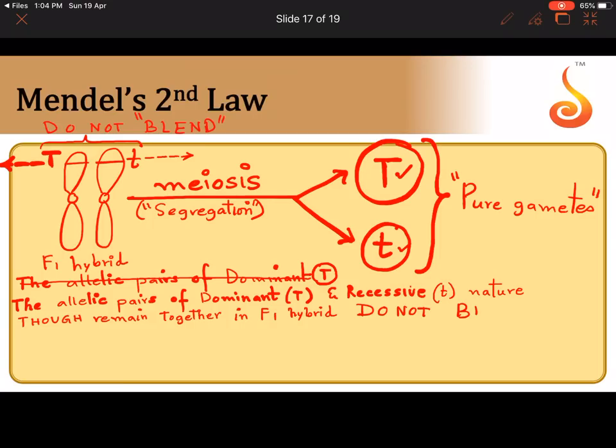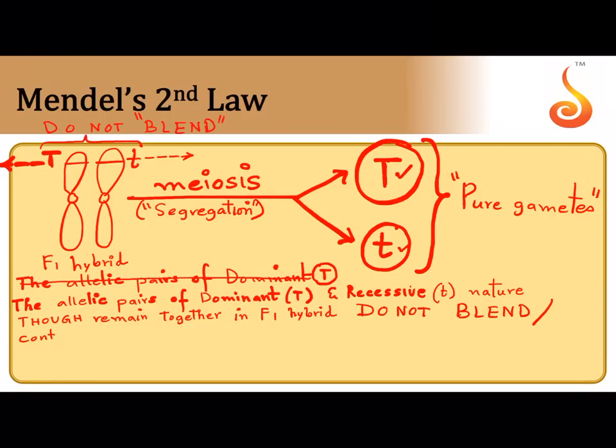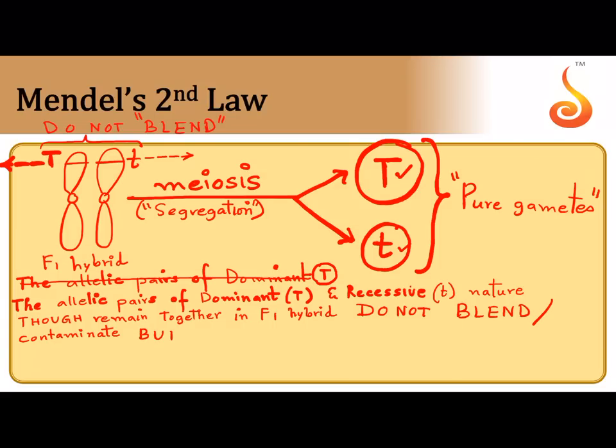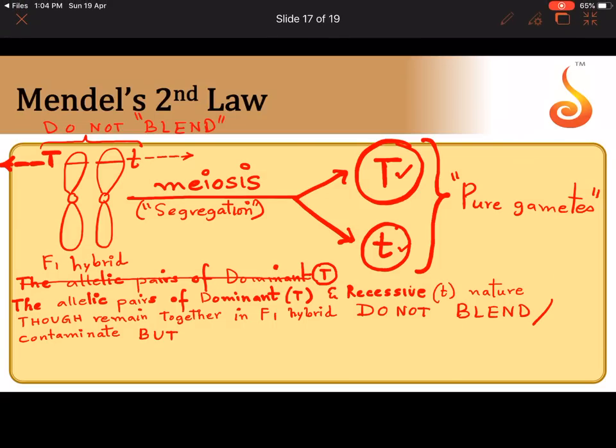do not blend or contaminate. But when do they go away from each other? Faithfully. They say goodbye. Faithfully. Use the word segregate. During meiosis. Meiosis happens during gametogenesis. During gametogenesis. Such that